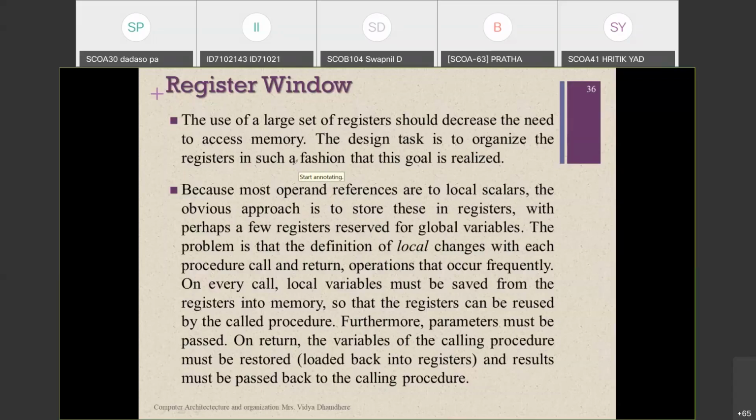All references may be local references, or depending upon the procedure call or return value you are going to use in your program. Depending upon that, it will be used for the register window also.